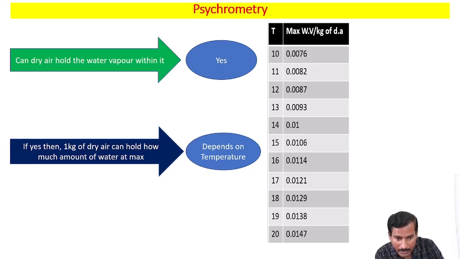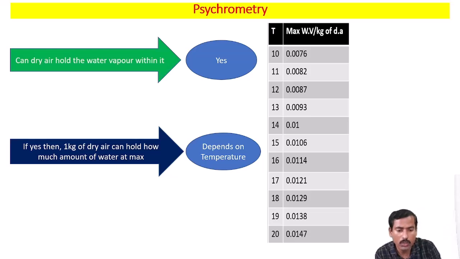Like that, if I increase the temperature to 12 degrees and ask the same question, 1 kg of dry air at 12 degrees Celsius, how much water vapor can it hold at max? The specific answer is 0.0087 kg of water vapor. Like that, if I increase the temperature from 12 degrees Celsius to 20 degrees Celsius and ask the same question, the answer is 0.0147 kg of water vapor.